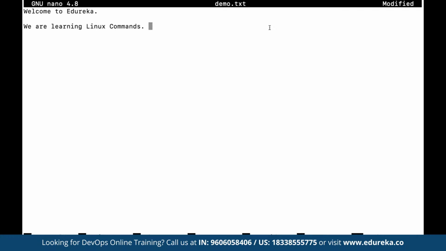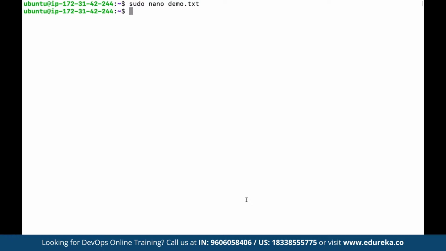Now, once we are done, to save the content we can simply press Ctrl S, and you can see here it says wrote 3 lines. So here we have the first line, the second line, and the third line. And now if we want to come out, once we are done modifying whatever changes we want to do, whatever we want to add, delete, or remove, we can simply press Ctrl X, and this is going to take us out of the current editor that we have worked on.